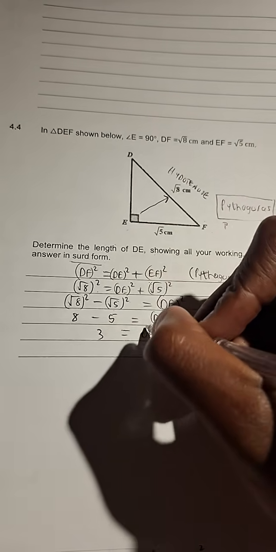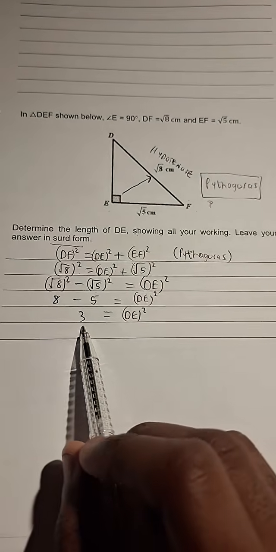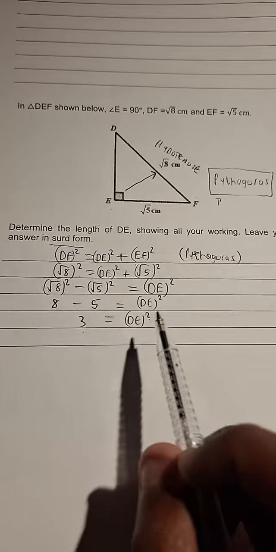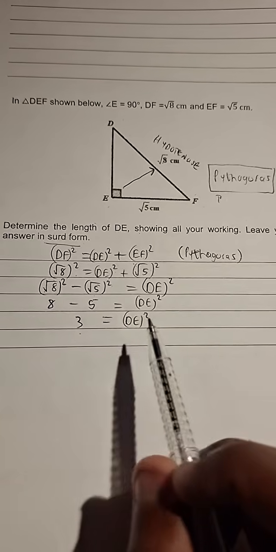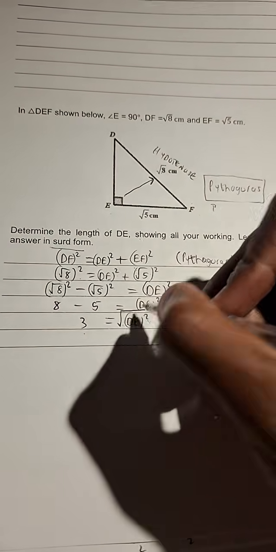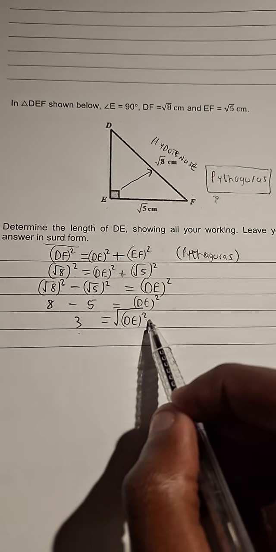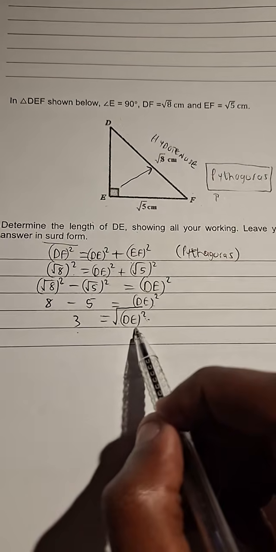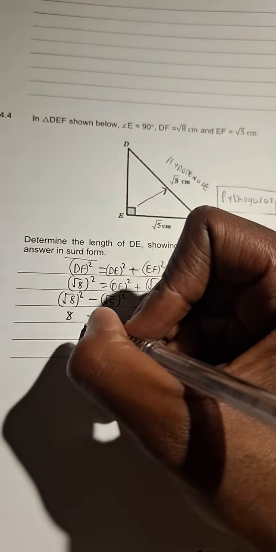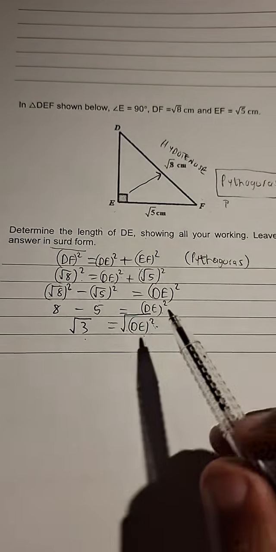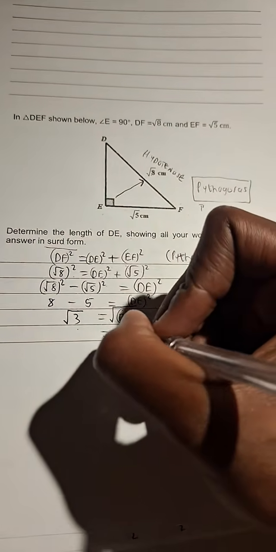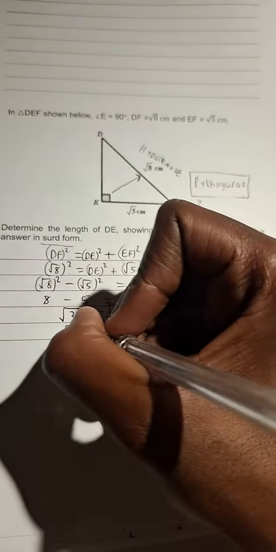That means DE squared is equal to 3. After doing so, what do we do? We get rid of the square by taking the square root. But remember, in an equation, what we do on the left, we must do on the right, and what we do on the right, we do on the left. Then DE is equal to the square root of 3.